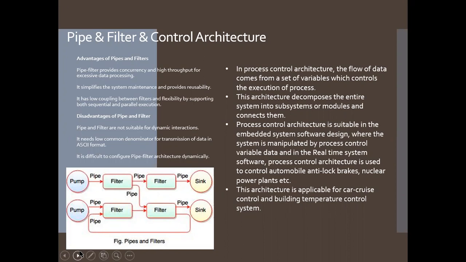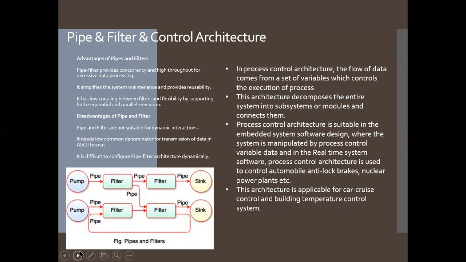Pipe is a directional stream of data implemented by a data buffer to store all the data until the next filter has time to process and execute it. It transfers the data from one data source to one data sink. And here we can see in the picture there are many pipes, filters, and sinks. Pipes are stateless data streams.